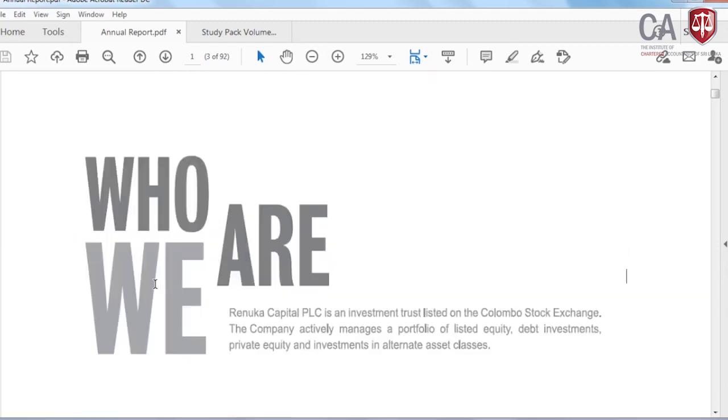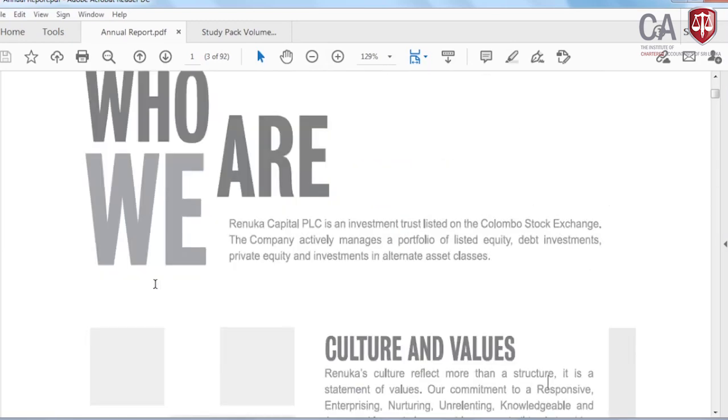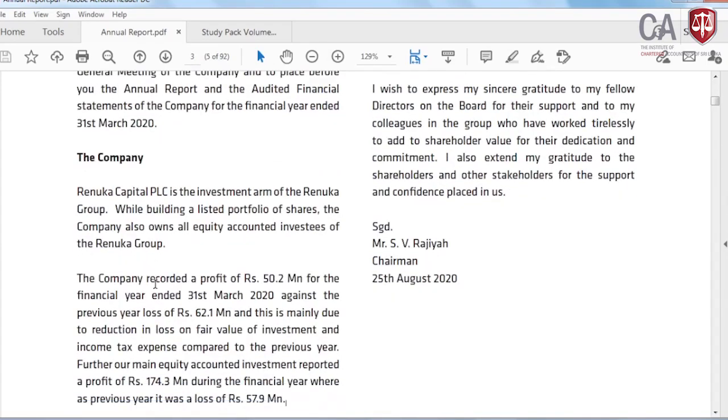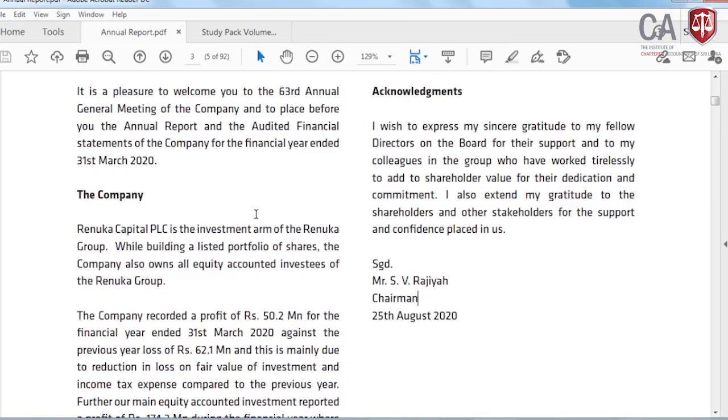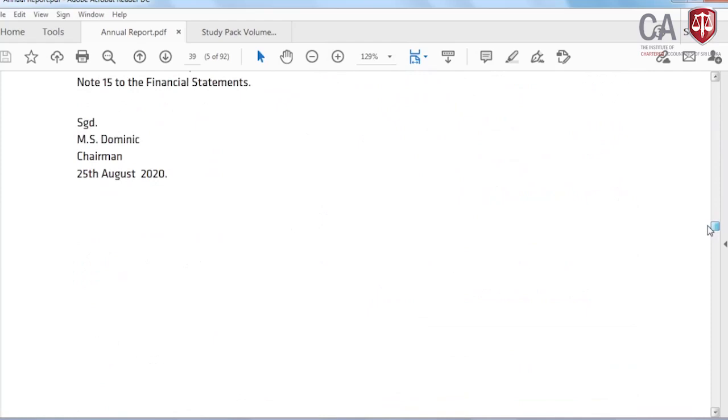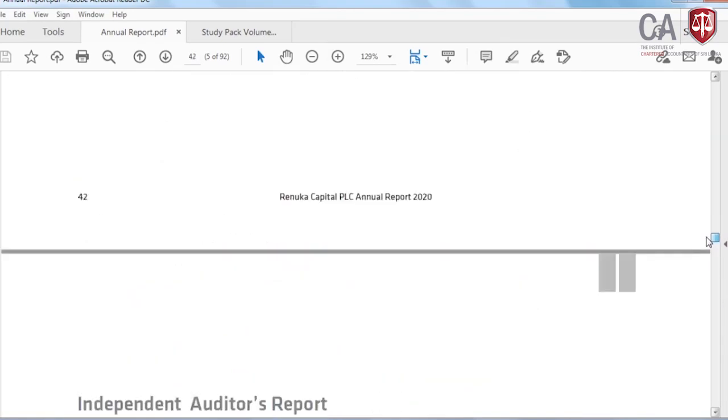I will go straight to the audit report to show you. These are the other pieces of information which you can just have a look at. You can download them from the Colombo Stock Exchange. I am not interested in explaining those things. I will go to the audit report. This is a very good way for you to think in a practical way.